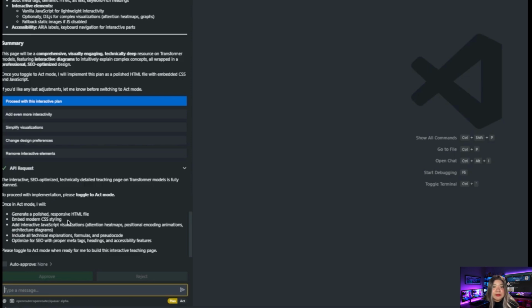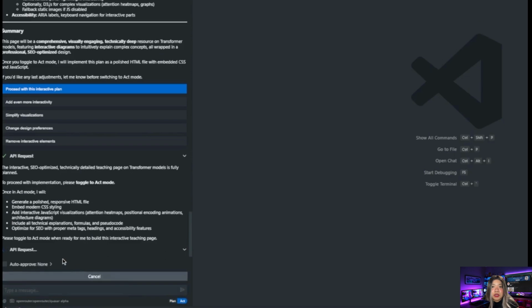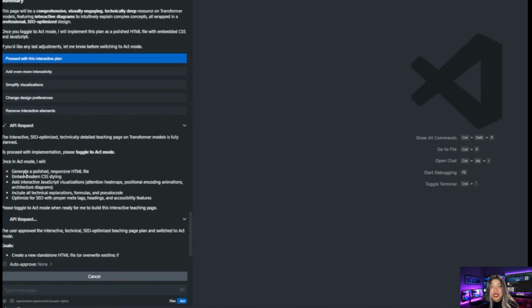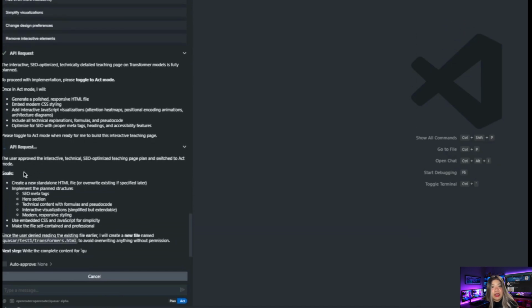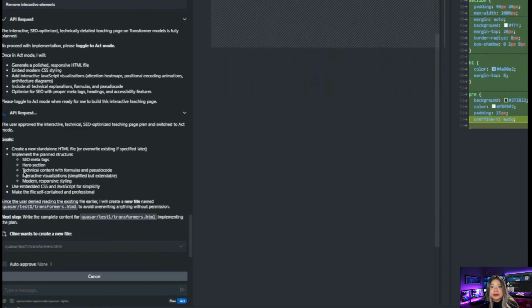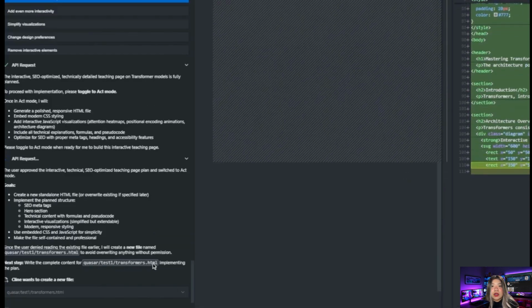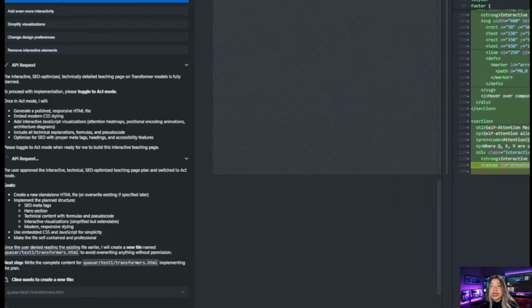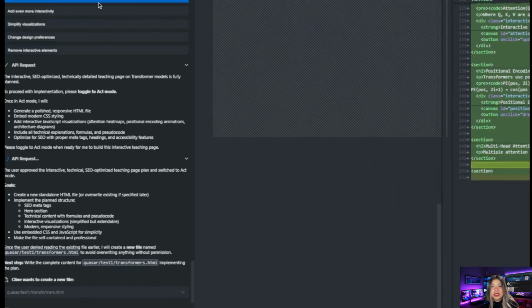So we want to select an act mode. So we select act mode here. That's a major change and it starts to act. It starts to implement the page. So that's going to be amazing. So Quasar test 1, it goes with plain HTML. So this doesn't matter right now.